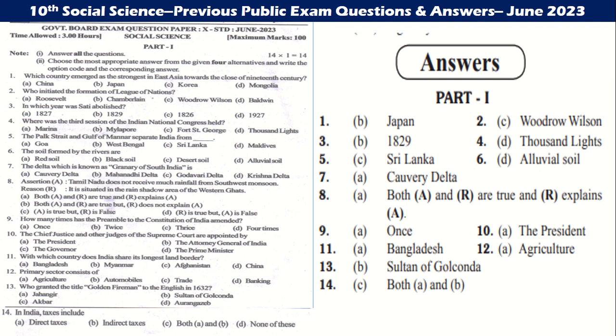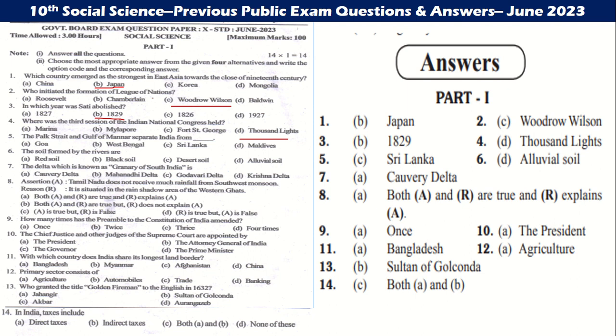So June 2023, the one-word questions, now we will see. Which country emerged as the strongest in East Asia towards the close of the 19th century? Japan. Who initiated the formation of the League of Nations? Woodrow Wilson. In which year was SETI abolished? 1829. Where was the third session of the Indian National Congress held?